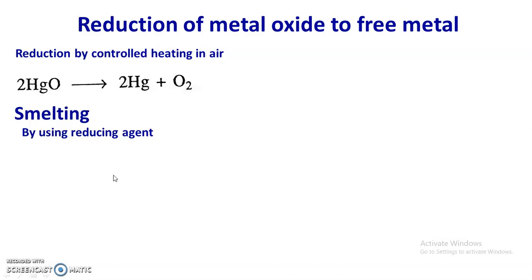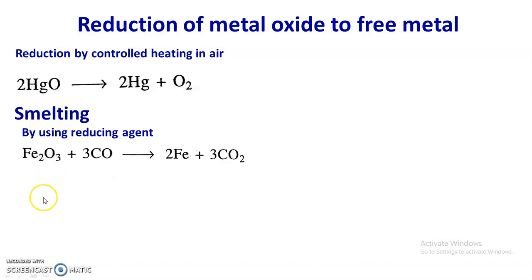During this heating, carbon gets converted into carbon monoxide, and the carbon monoxide acts as a reducing agent. Coke itself also acts as a reducing agent. This type of smelting operation is carried out for the extraction of iron, tin, zinc, etc.